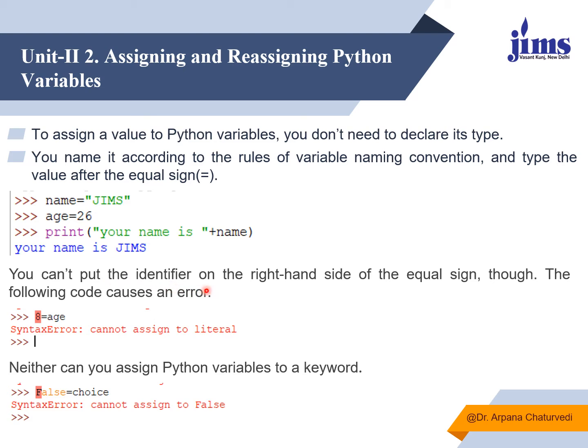You can't put the identifier on the right hand side of the equal sign, though; the following code causes an error. Like here, I want to assign value 8 to age, so I cannot write 8 over here. I have to write the name of a variable first of all, and then equals to, and then the value. So be careful. Here I am saying false is equals to choice. This is also a wrong way to assign a value to a variable. The variable name should always be on the left hand side and the value should always be on the right hand side. You have to be very careful while assigning a value to any variable.